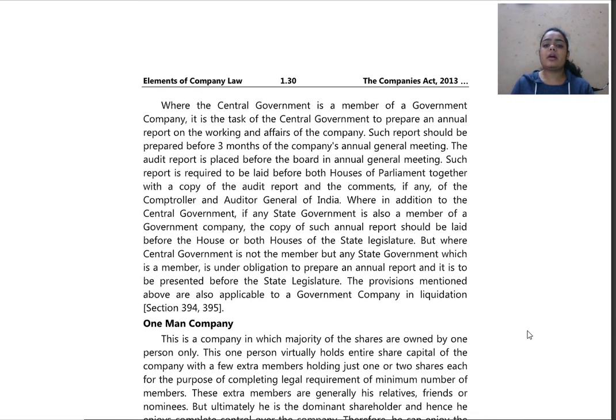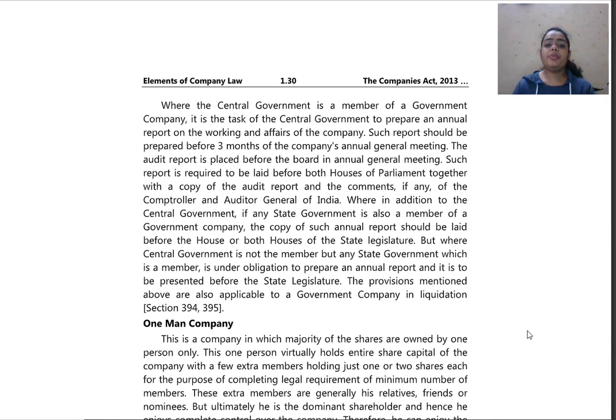Now further, where the central government is a member of a government company, it is the task of the central government to prepare an annual report on the working and affairs of the company. So in case the central government is a member of a government company, the annual report and the working affairs shall be submitted to the central government itself. Such reports should be prepared before 3 months of the company's annual general meeting. All the reports shall be completed before 3 months.